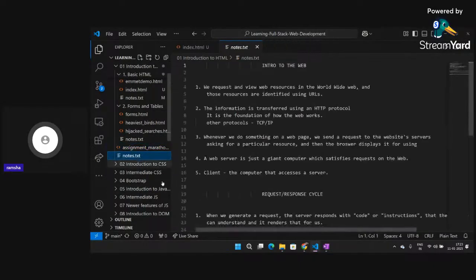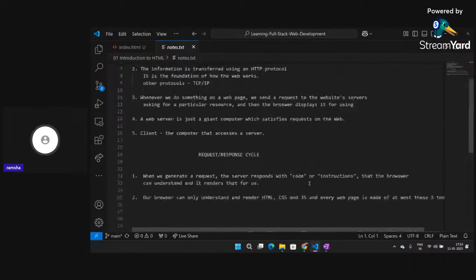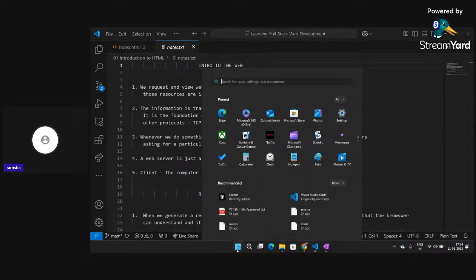The HTML part is completed. Now we'll study a little bit about what exactly the web development part is. So web development is a request and response cycle. What we do is we send a request. We have a client that we are developing. The client is what the user sees, and then we have a server.